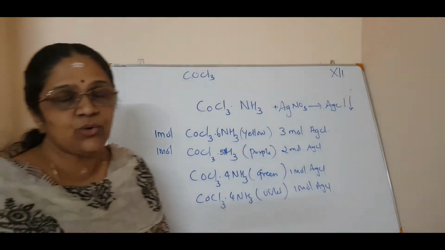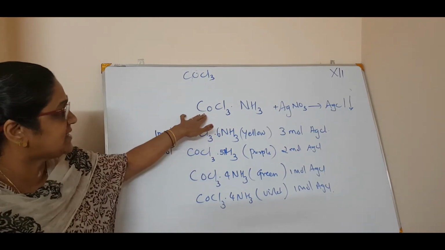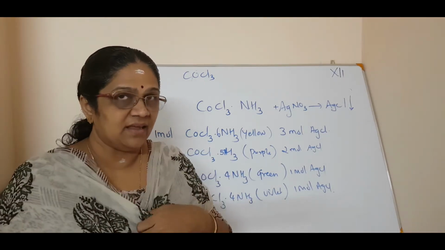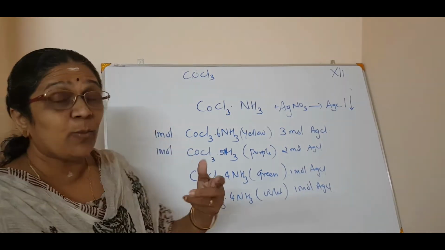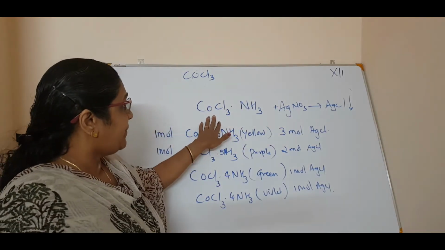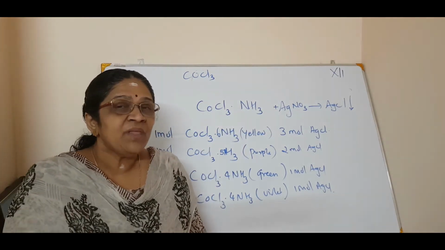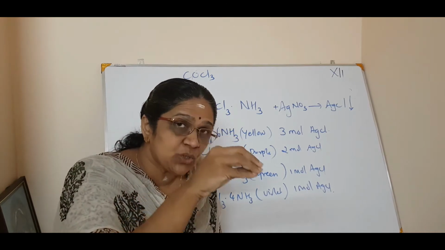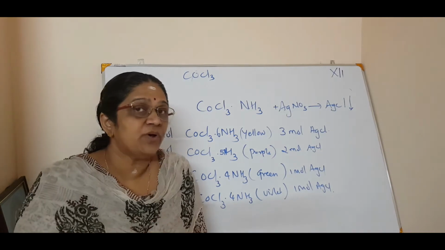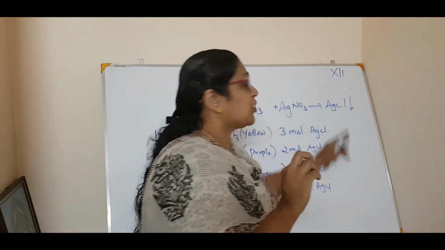So once again I will tell you. He prepared the complexes with the cobalt 3 chloride. Cobalt 3 chloride means COCl3. The valency of cobalt is 3 because cobalt has a variable valency, you know, transition elements. So he prepared this cobalt chloride with ammonia complex. Now he poured some silver nitrate solution to it. Clear? Silver nitrate solution. What happened? He got a precipitate of silver chloride.